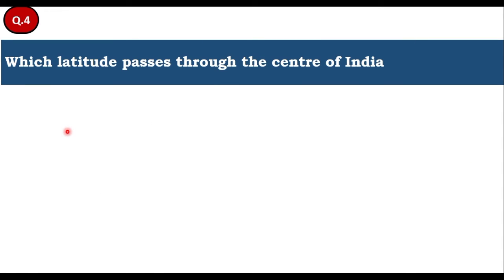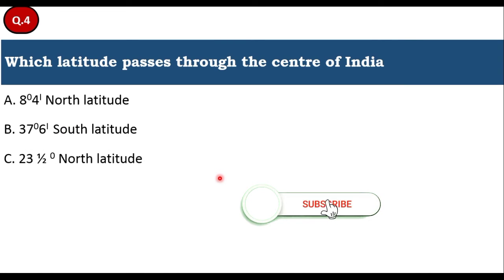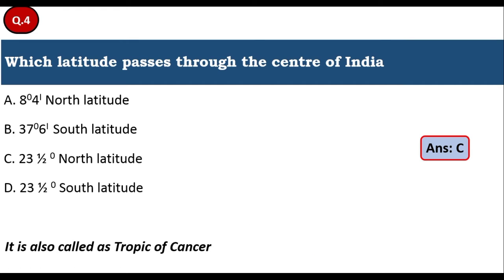So let's move to the next question. Which latitude passes through the center of India? Whether it is 8 degree 4 minute north latitude, 37 degree 6 minute south latitude, 27.5 degree north latitude, or 23.5 degree south latitude. Yes, it is none other than 23.5 degree north latitude that passes through the center of India. Therefore, option C is the right answer for this question.